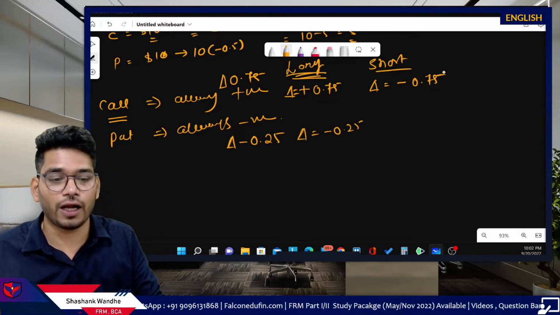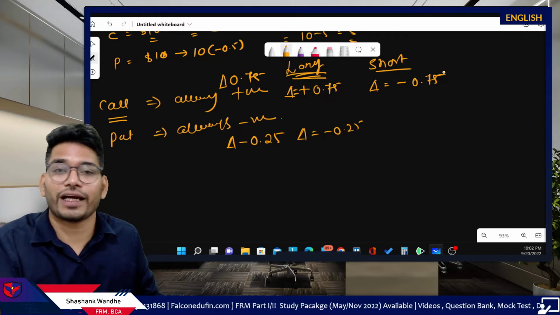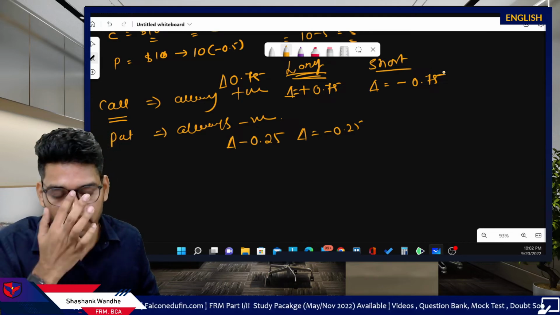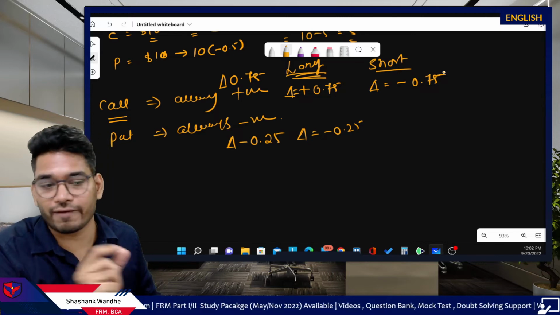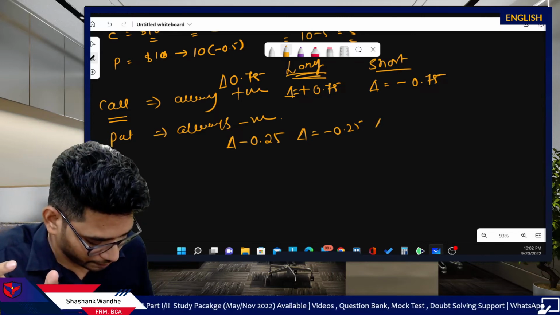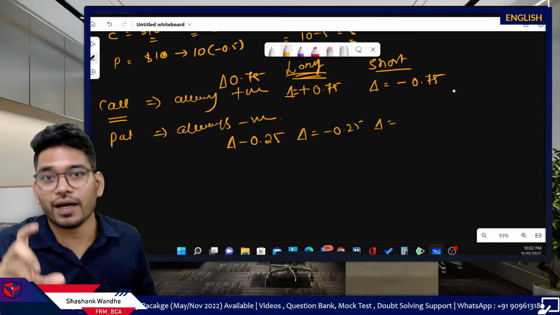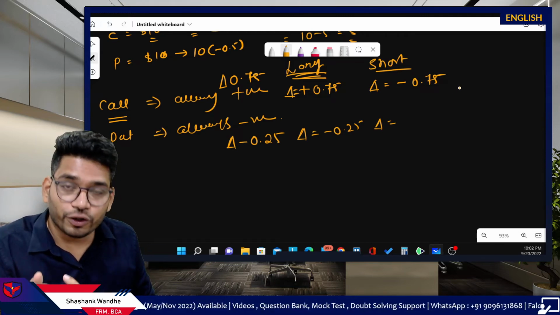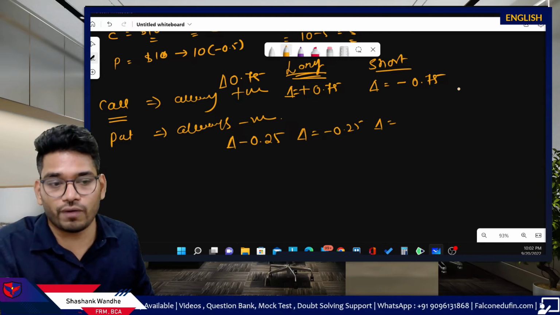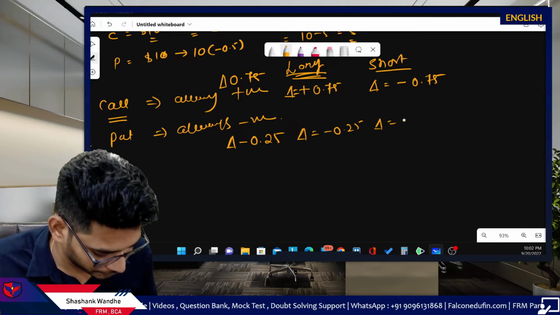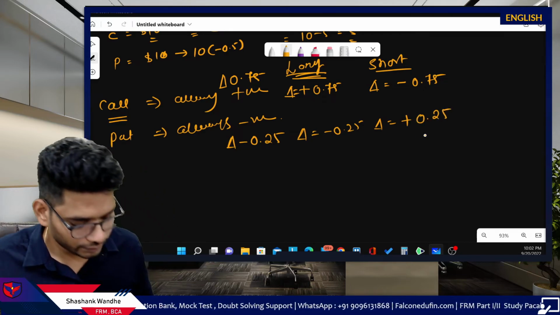So for this call, which always has a positive delta of 0.75, if you take a short position in this one call, then you will have negative 0.75 delta in your position. And if you take a short position in put, which has a negative delta, the negative delta will become positive for you. So you will have the impact of positive.